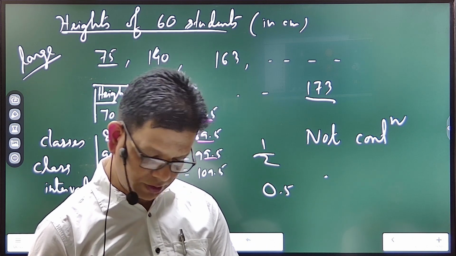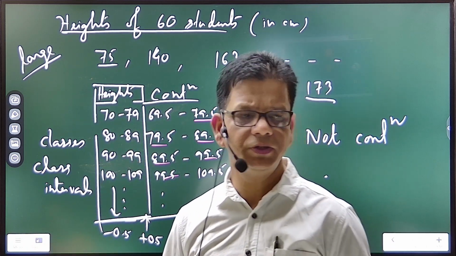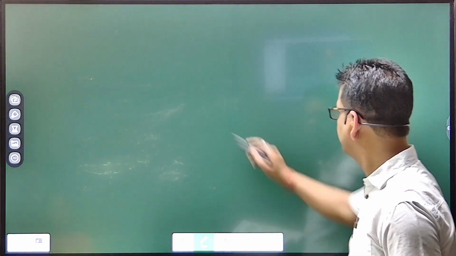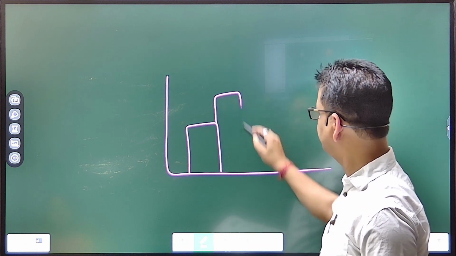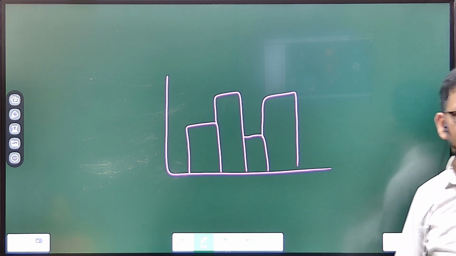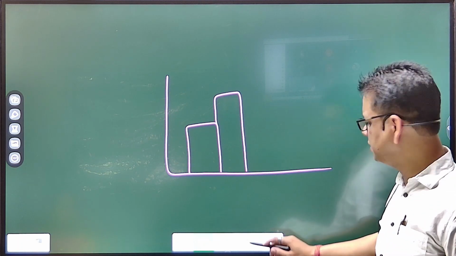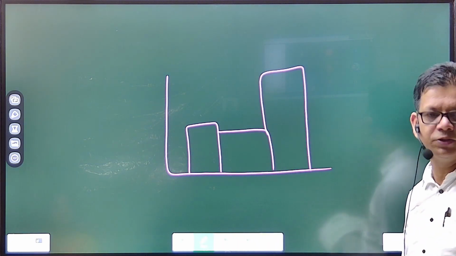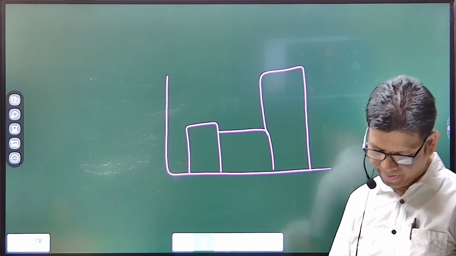You see this in page number 259. One histogram is drawn. I hope you all know the difference between histogram and bar graph. What happens in histograms? All these bars come attached to each other. They do not have any gap. Yes or no? So this sort of data is histogram. The bars are attached. Sometimes it is there in class 10 textbook, I think. Sometimes the bars come one bigger, one smaller. That is also allowed, but the gap is not there. Okay.